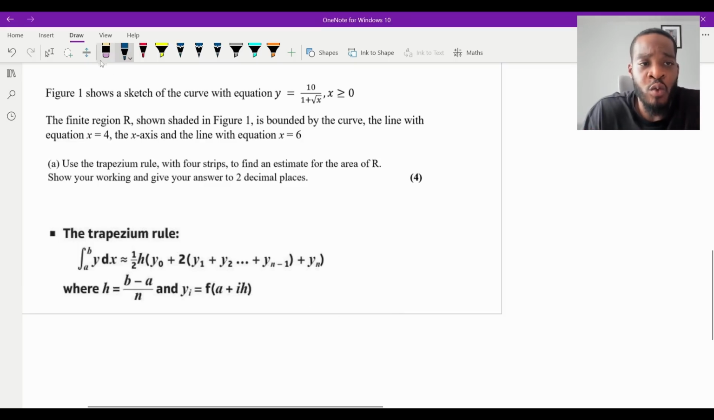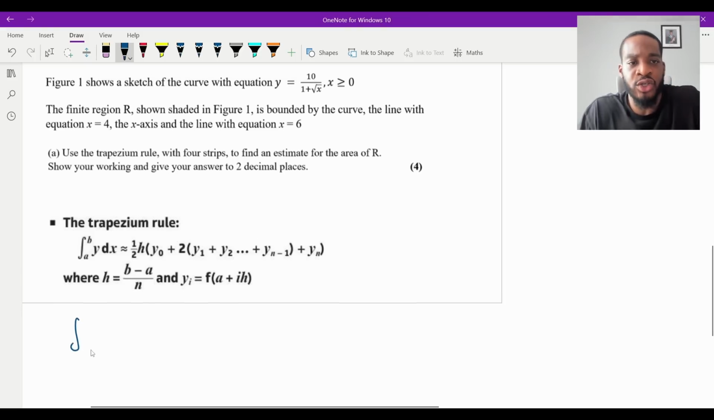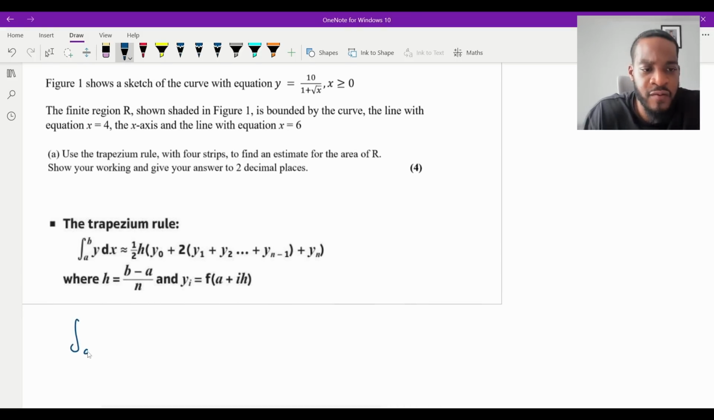So we're trying to find the integral of this here between 4 and 6, isn't it? So let me write it out. It's going to be the integral between 4 and 6 of 10 over 1 plus root x dx, isn't it? Right? And the estimate of that would be, well, we need to figure out what h is.